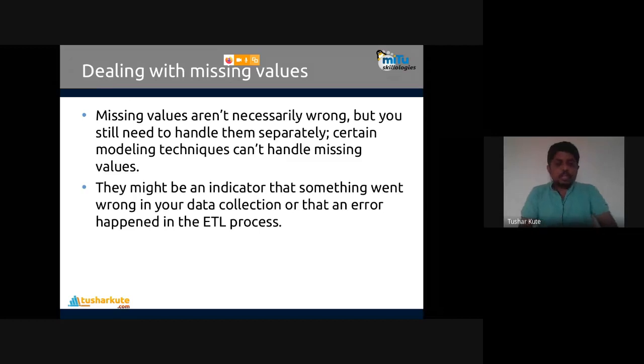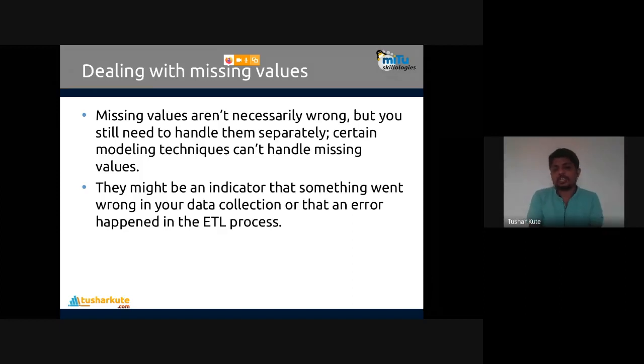Let's talk about another data preparation step called dealing with missing values. Missing values are not necessarily wrong, but you still need to handle them separately. Certain modeling techniques can't handle missing values. A modeling technique is a machine learning algorithm also. If you are performing some numerical statistical operation on the data and a value is missing, how is it possible to work on that? It will show that not available values are there.